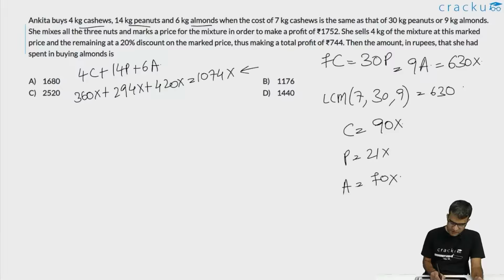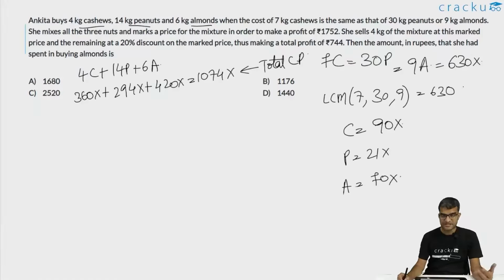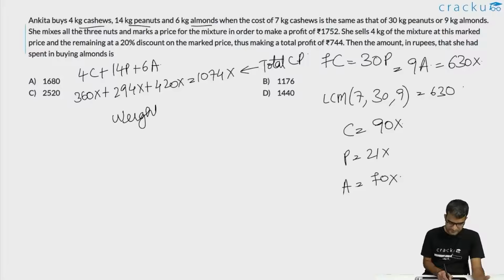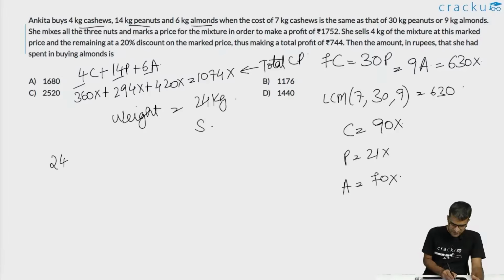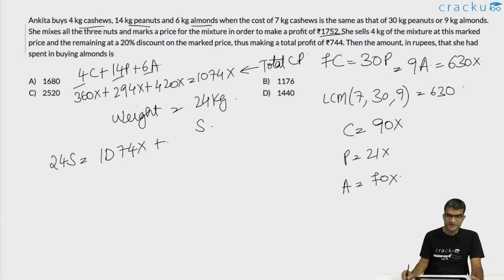This is the total cost price. This is how much they spent. And how much did they buy? The total weight that they bought is equal to 4 plus 14 plus 6, that is 24 kgs. Let the selling price of 1 kg of these nuts be S. So the total selling price of 24 kgs is 24S. So 24S is equal to 1074x, the total cost price, plus 1752. This is what we are told.